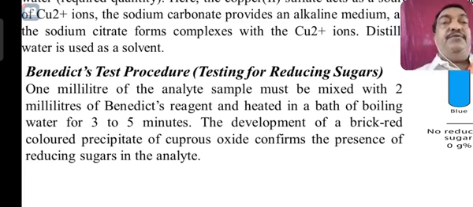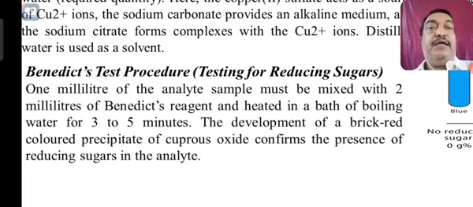So I have used the word analyte. Analyte means you can use 1 to 2 ml of urine which contains the sugar, right? Then mix with Benedict reagent, nearly 1 to 2 ml in a test tube, and heat for 5 minutes.